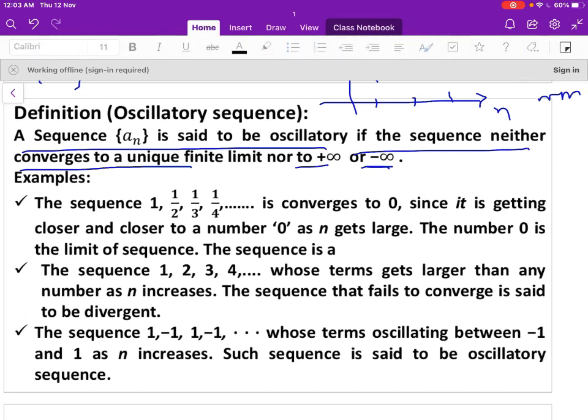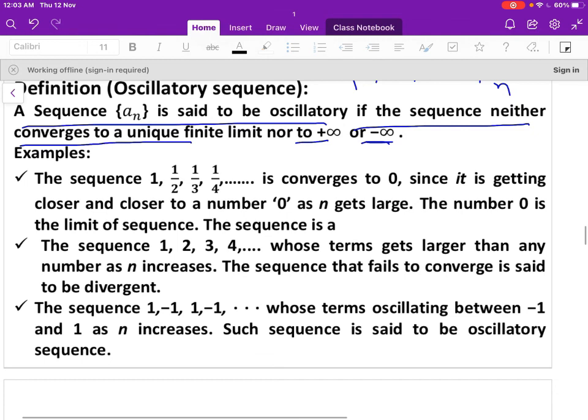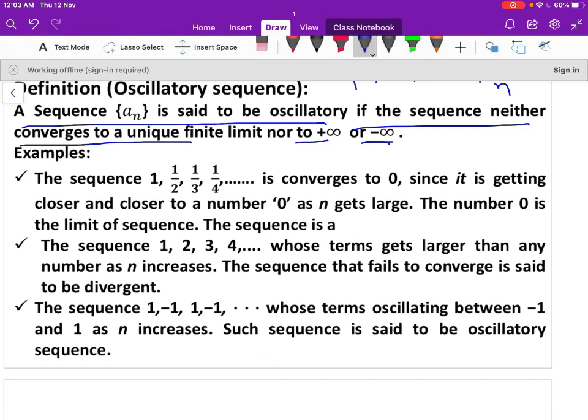Now let us take some examples here. We already said that the sequence 1, 1 by 2, 1 by 3, 1 by 4 is a convergent sequence. It converges to 0, since it is getting closer and closer to the number 0 as n increases. The number 0 is the limit of the sequence 1 by n.